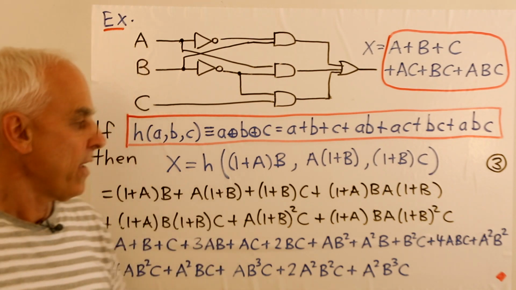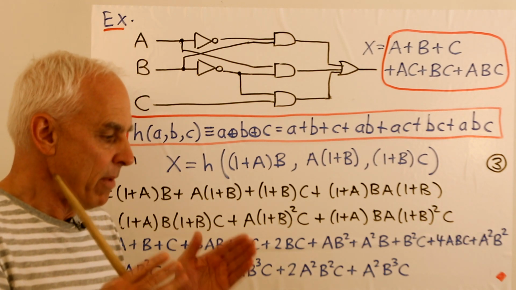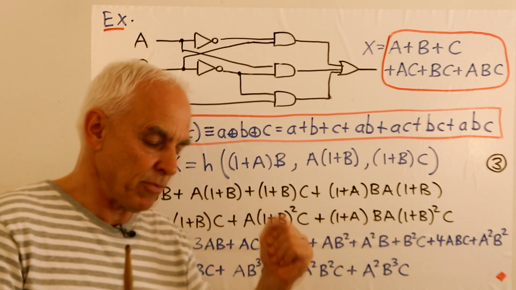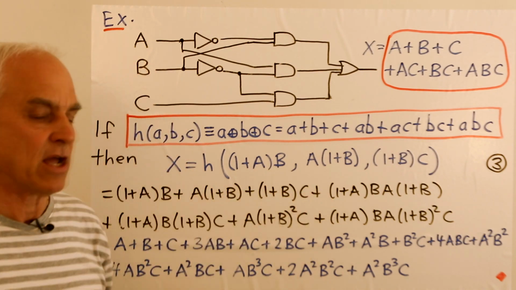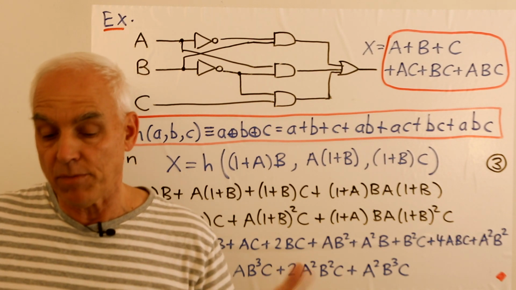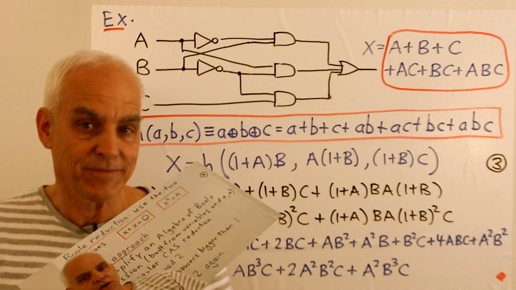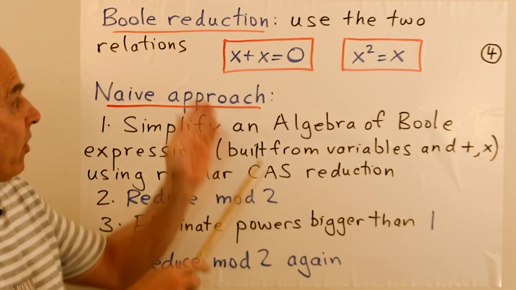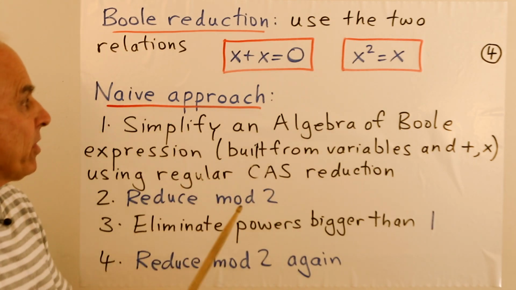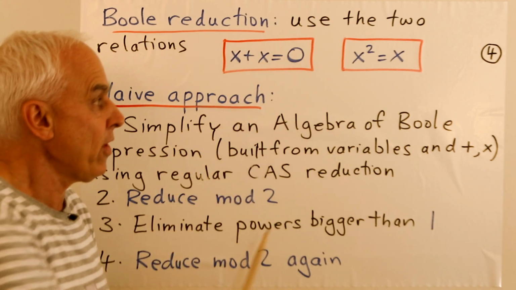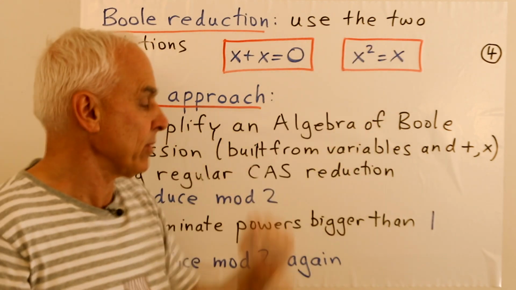All right, so that's the general kind of thing that we're looking to do. We're trying to think about programming these computer algebra systems so that they're able to smoothly do these kinds of Boole reductions, even on potentially very big algebra of Boole expressions. So let's summarize what we've said. First of all, Boole reduction really amounts to applying these two reduction formulas, that x plus x is always 0, and that x squared is x. And in fact, higher powers of x are also equal to x.